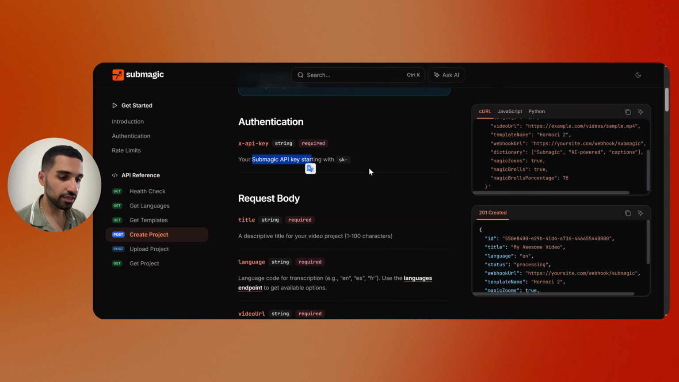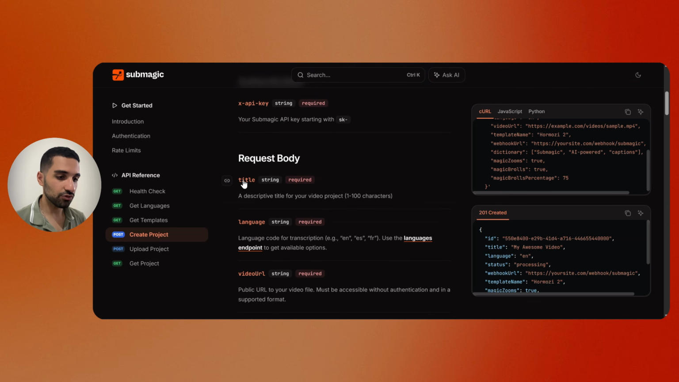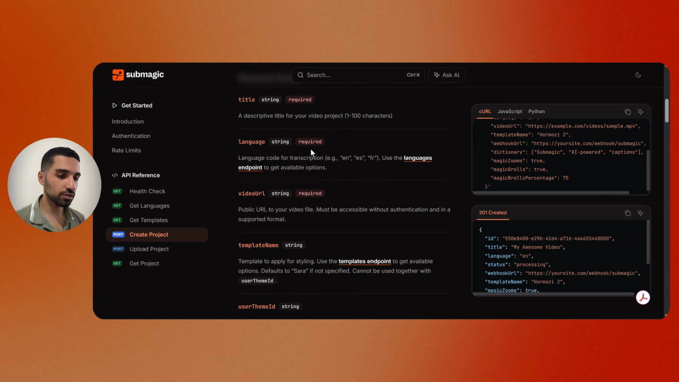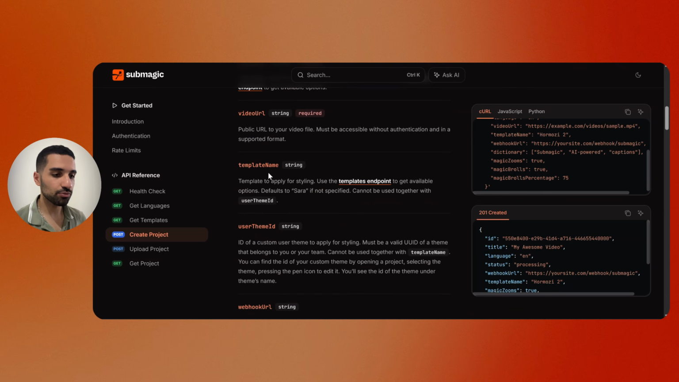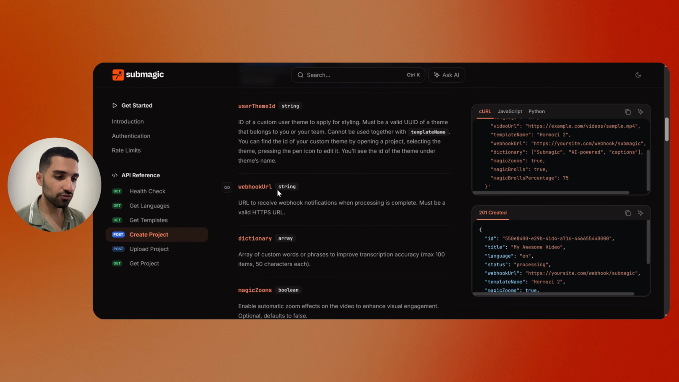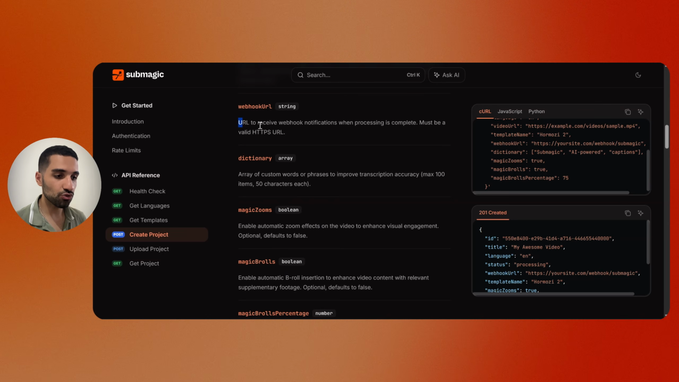I will show you how we can get it. The request body is required, also title, language, video URL. These are the required parameters, but also we have some optional parameters like template name. This is a template to apply for styling. From this list we can see the list of their names. Here we have user team ID, webhook URL. This is the URL to receive webhook notification when processing is complete.